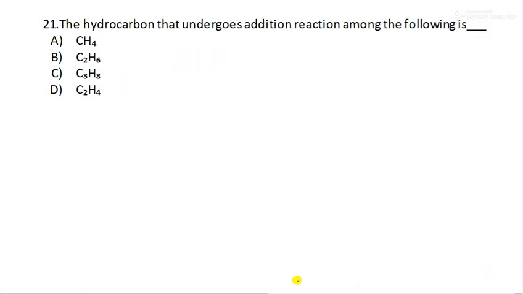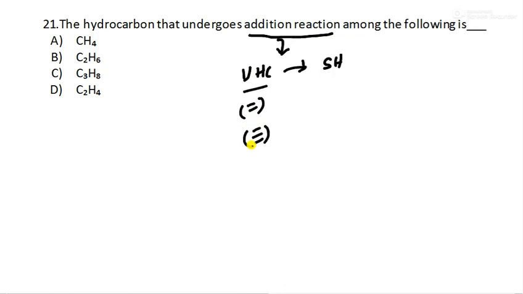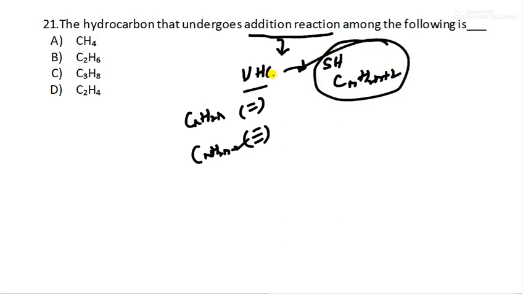Next is question number 21. The hydrocarbon that undergoes addition reaction among the following. See, same type of question can be asked in different ways. Addition reaction means what? The unsaturated hydrocarbon gets converted to saturated hydrocarbon, right? Unsaturated, it can be either double bond or triple bond. Now the formula for this is CnH2n, and here CnH2n minus 2. And if it is saturated, it is CnH2n plus 2. So you have to pick this one.